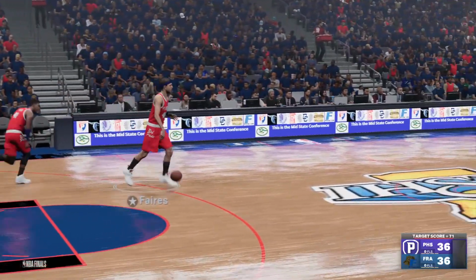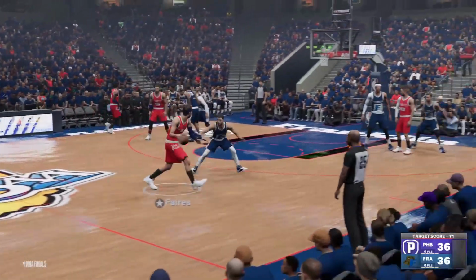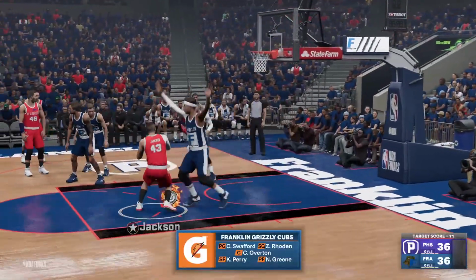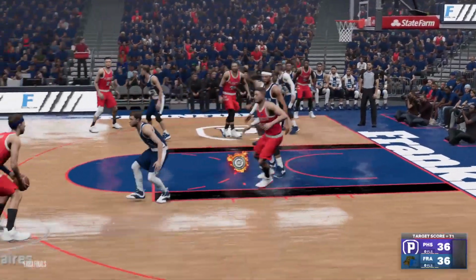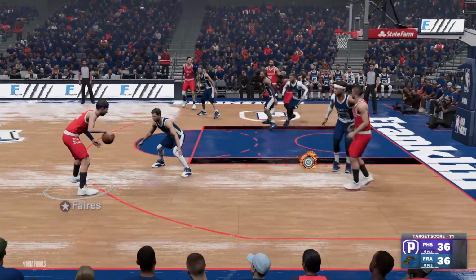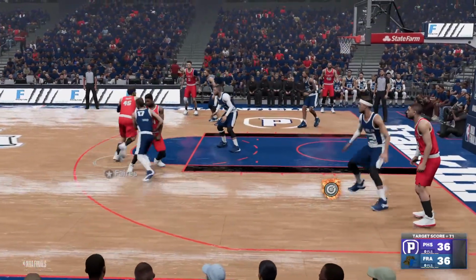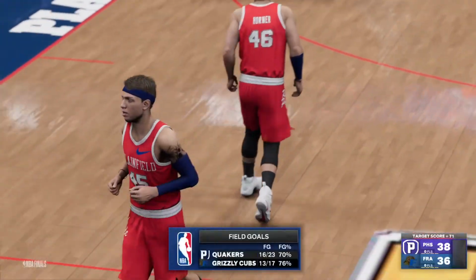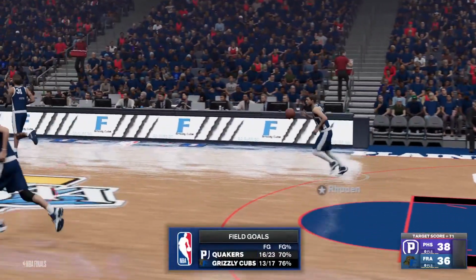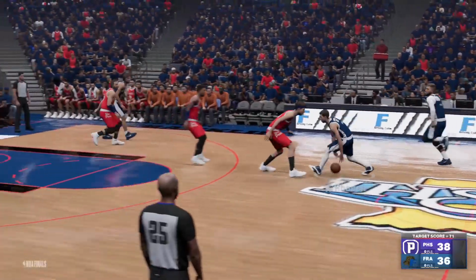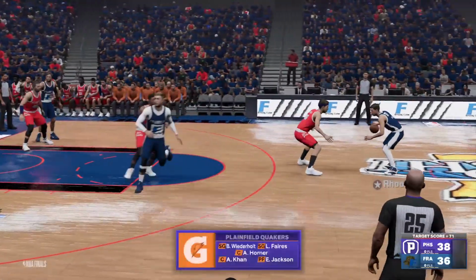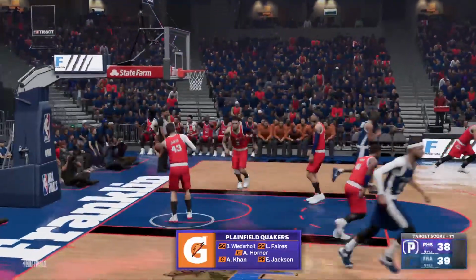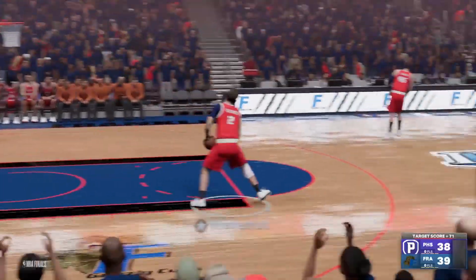71 points is the target score. And can Thunder lead this Quaker team to a comeback victory? Fairs back to Jackson. Jackson getting covered by Thunder. Fairs with a pass from Jackson. Fairs for two. Great game from Franklin. Roden has it. Back to Swafford. Swafford for three. And Franklin is back up front.